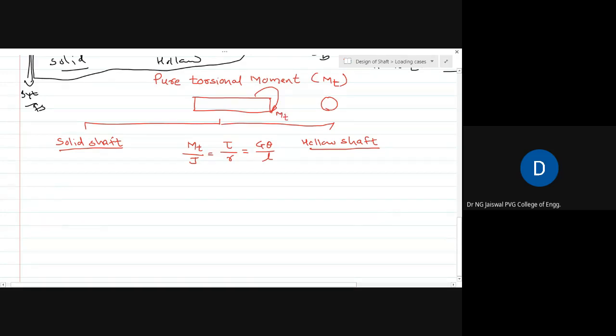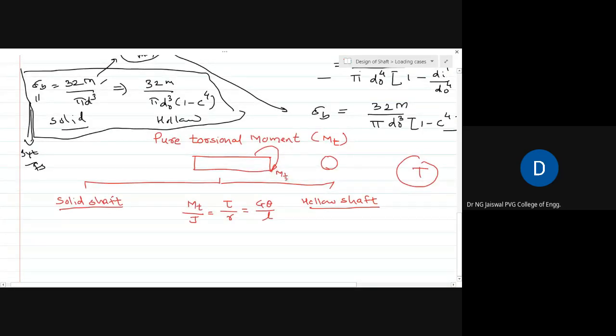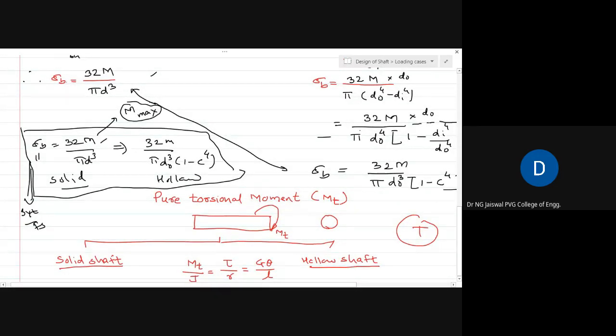T for torsion, because we are using T somewhere else for tension. That's why we'll not use the T notation for torsion. Instead we'll use MT for torsional moment. Earlier we put the suffix B for bending moment, so hereafter I'll use MB for bending moment and MT for torsional moment.